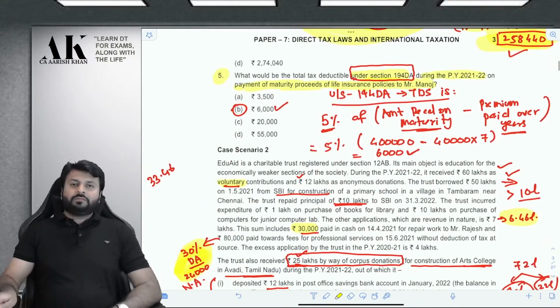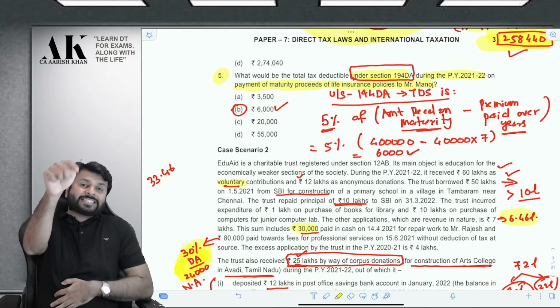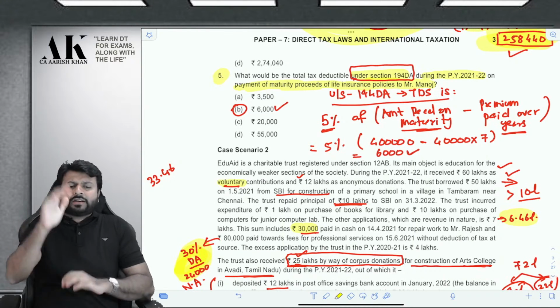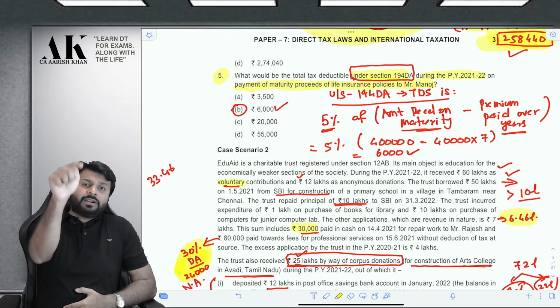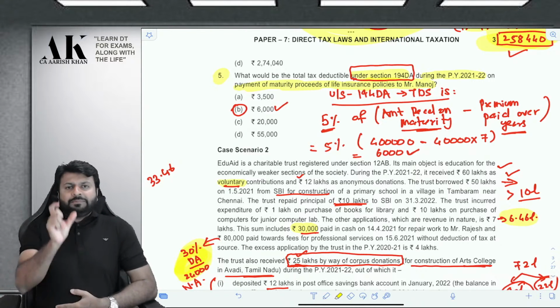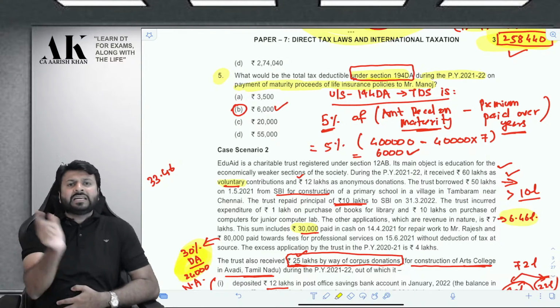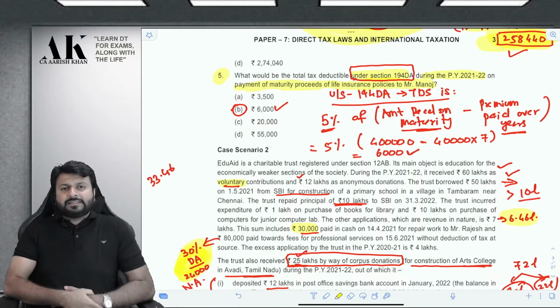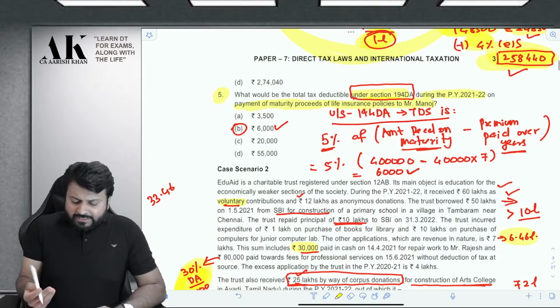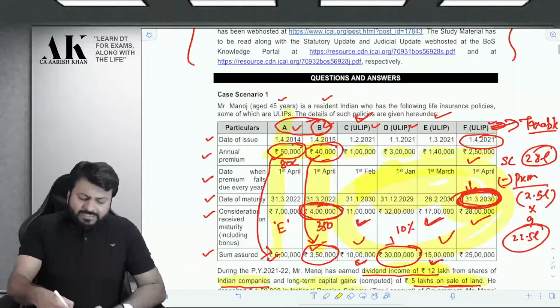Now, in 194DA, the TDS section says what? If your LIC is taxable, not exempt. If it is exempt, don't deduct TDS. If it is taxable, deduct TDS at the rate of 5% on the difference amount. 5% of which difference amount? Same difference amount: amount paid to the assessee minus premium paid by the assessee. So what is the amount paid to the assessee? 4 lakhs. You can see in case of policy B, because policy A is exempt.